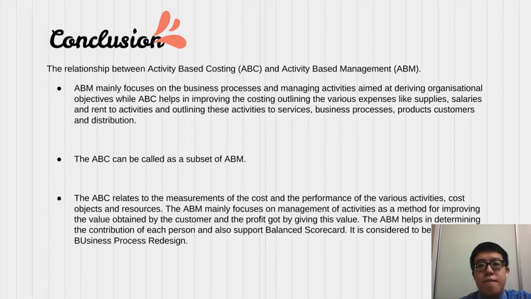The ABC can be called a subset of ABM. The ABC helps in improving the costing by aligning the various expenses like supplies, salaries, and rent to activities, and aligning these activities to services, business processes, products, customers, and distribution. One of the basic concepts of ABC is that the cost is consumed and consumption is managed.